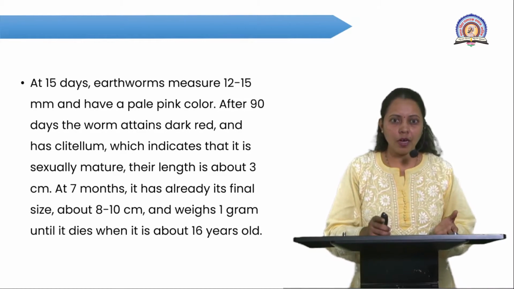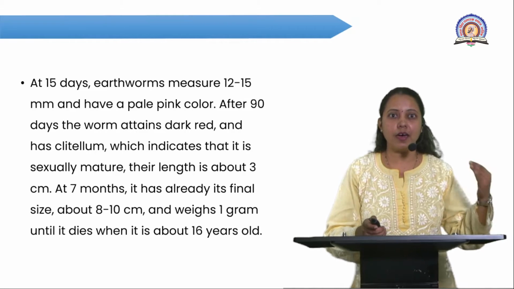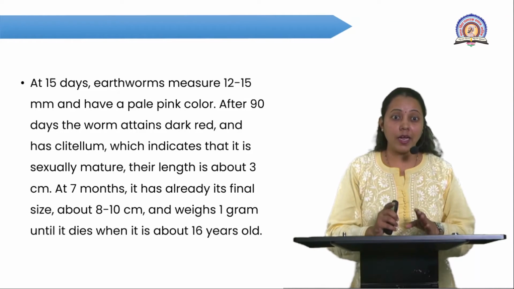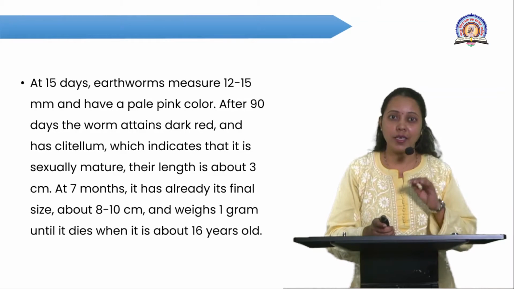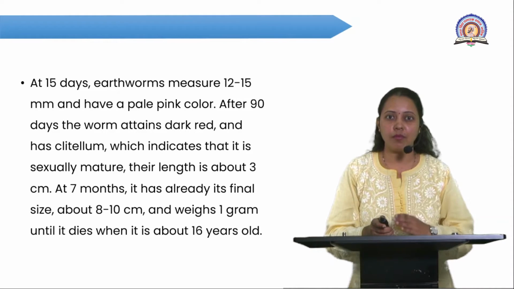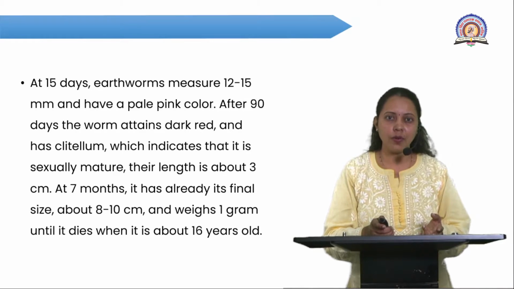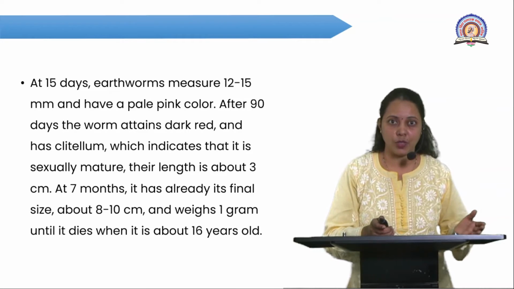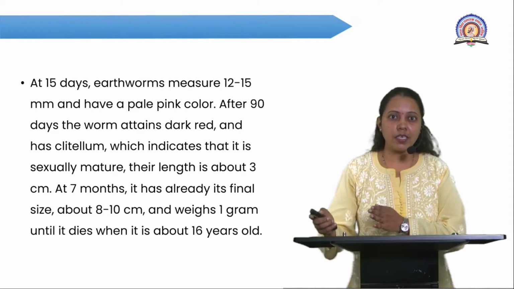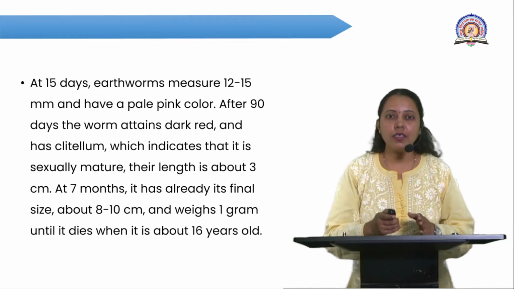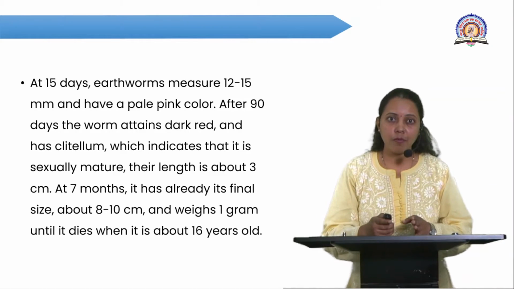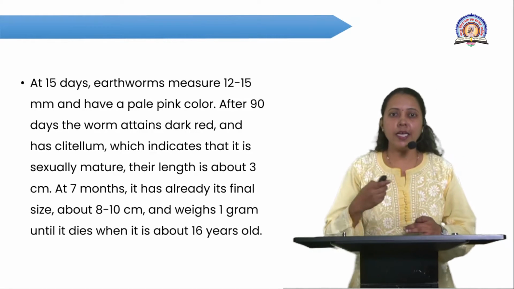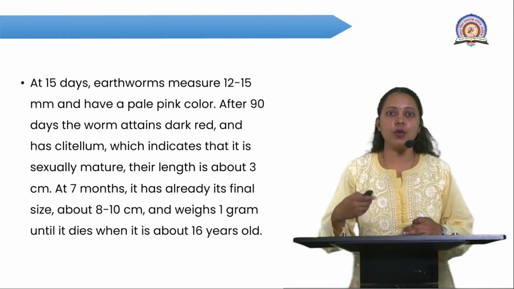Now after 90 days, the worm attains dark red coloration. That is the actual coloration of the adult. One more characteristic feature of the adult is the development of the clitellum. As I told you, the clitellum is not developed in young or immature ones. But as the age advances and the young ones become adults, that is when the clitellum develops. It is an indication that the worms have become sexually mature.